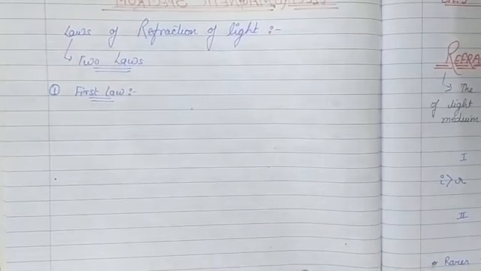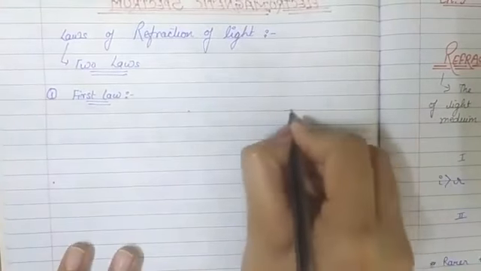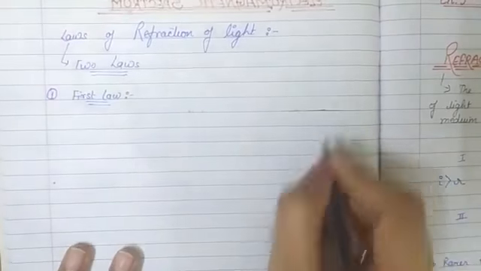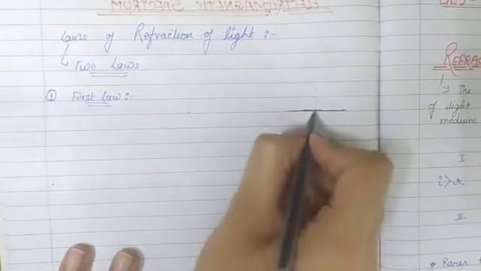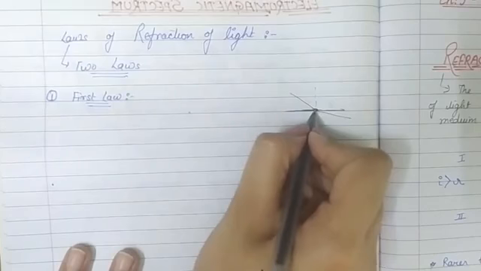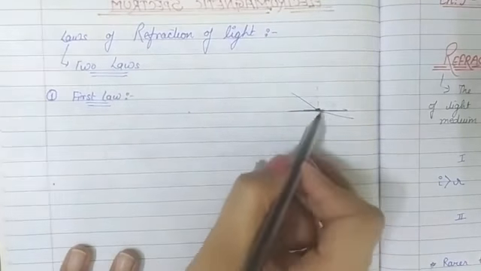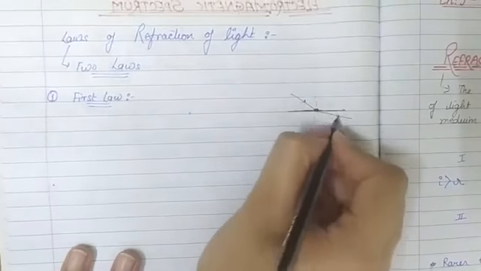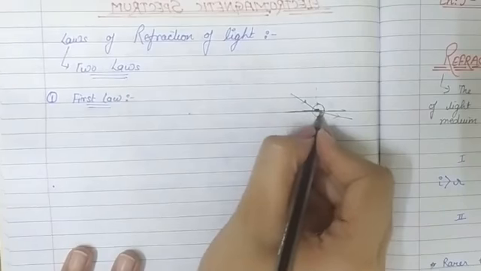So this is the first law of refraction. It means if this is the interface, right, so the normal, incident ray and refracted ray, this is the point of incidence, right? So at the point of incidence, the incident ray, refracted ray and normal all lie in the same plane.